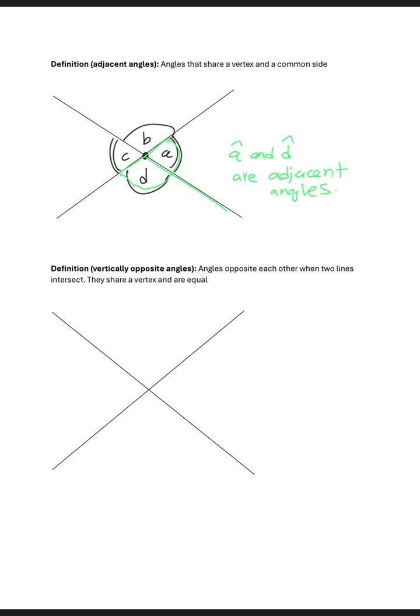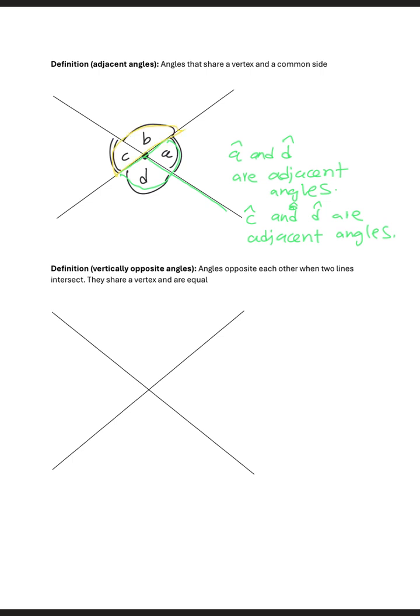Another pair of adjacent angles that you see is what? It's angle C and D. So if you look at C and D, they share a common side, right? C and D are also adjacent angles. Do you see another pair of adjacent angles? Yes. Another pair of adjacent angles that I see is this.